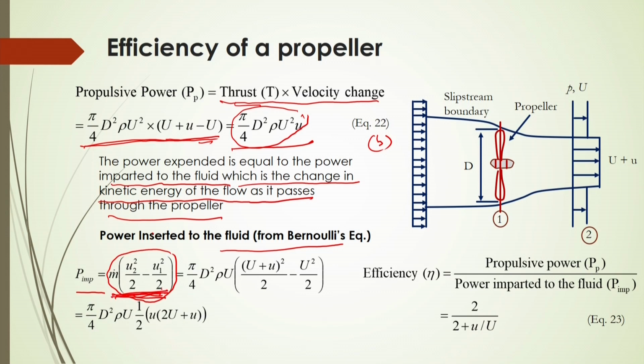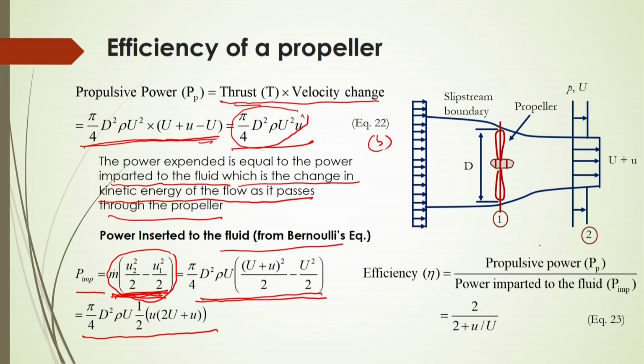P imparted will be m dot into u2 square by 2 minus u1 square by 2. After substitution you can get this value, and finally it is given by this equation. Then efficiency will be equal to the propulsive power upon the power imparted to the fluid.